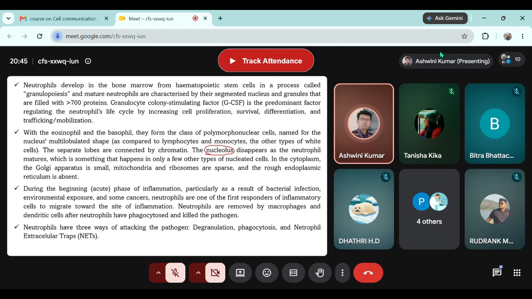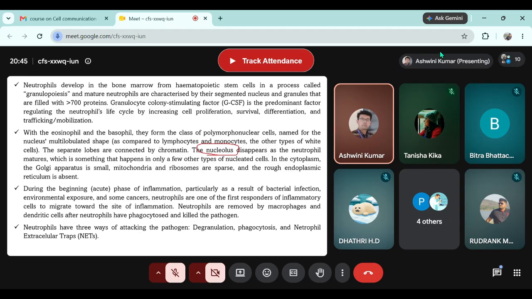Because neutrophils reach such a stage of maturation that they don't require any further protein synthesis, a mature neutrophil is at the end of its life. It doesn't require any further protein synthesis, and therefore in a final mature neutrophil there is no nucleolus, because for protein synthesis the cell requires ribosomes.